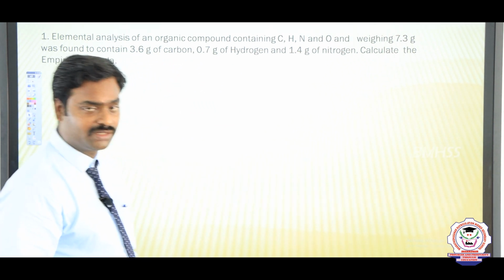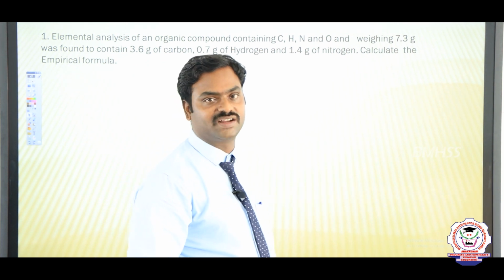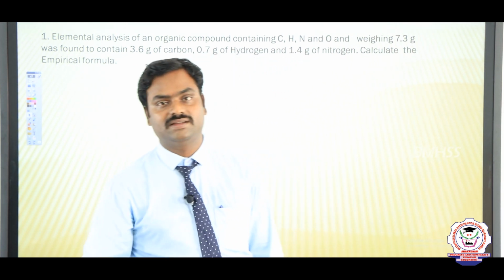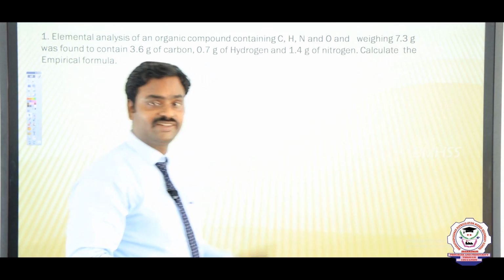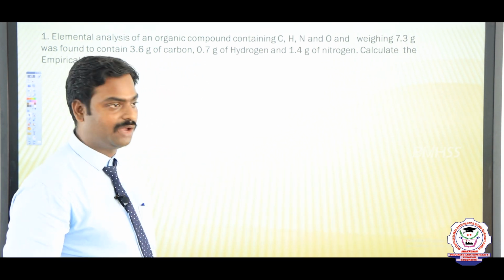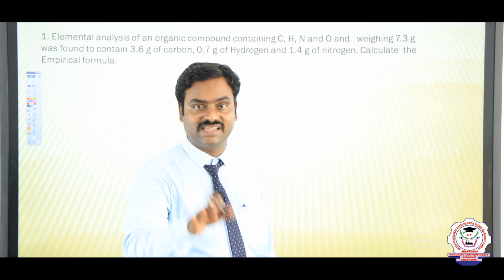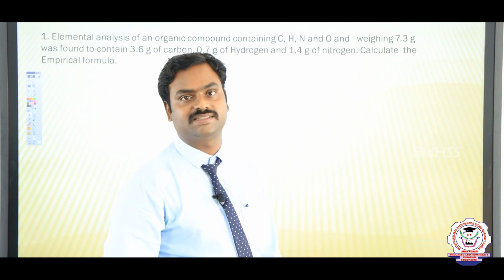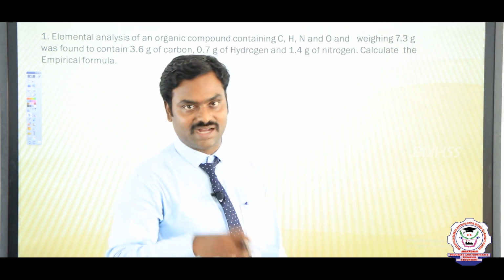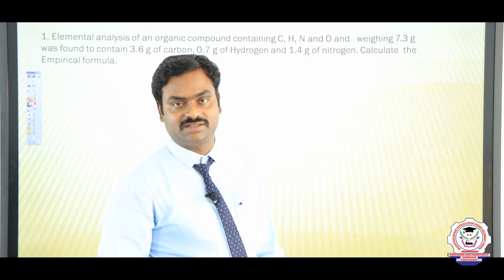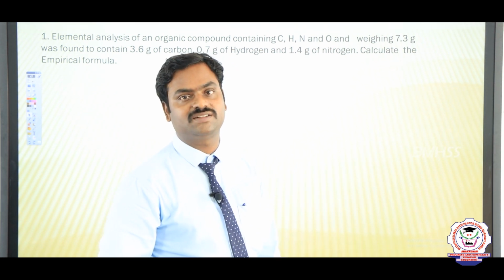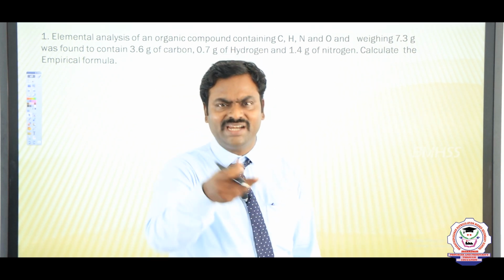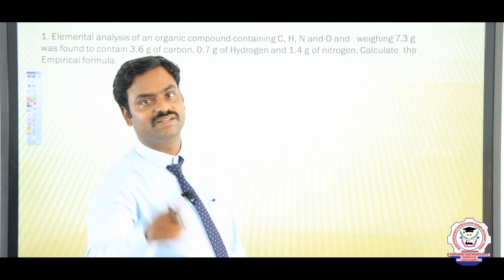How do we find the empirical formula of the organic compound? First, we have to find the unknown mass of oxygen. It is not given here, but we can find it. The total mass is given as 7.3 gram. We subtract the total mass of carbon, hydrogen and nitrogen from it, and the remaining mass is the mass of oxygen.